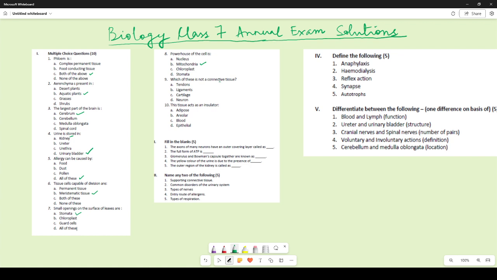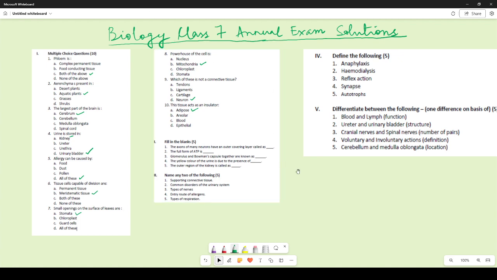Which of these is not a connective tissue? All these, tendons, ligaments, cartilage, all of them are connective tissue. Neuron is a tissue that belongs to the nervous system. It is not a connective tissue. This tissue acts as an insulator. This is the adipose tissue. Many of you have written areolar tissue. That is not correct. It will be adipose tissue.